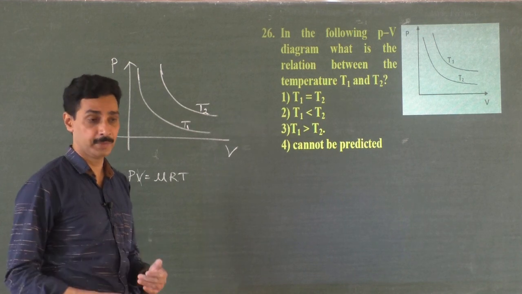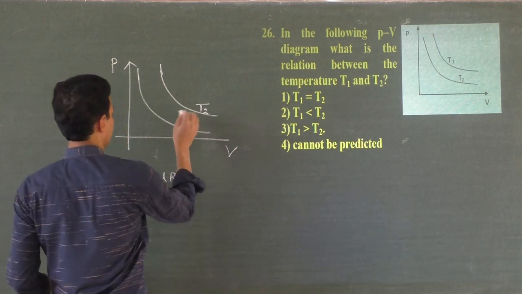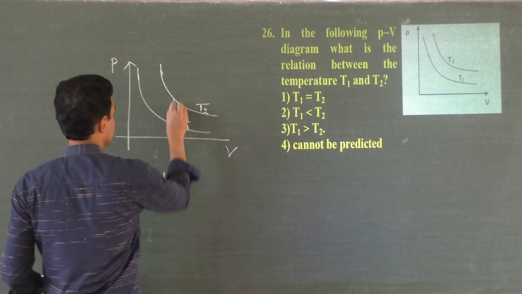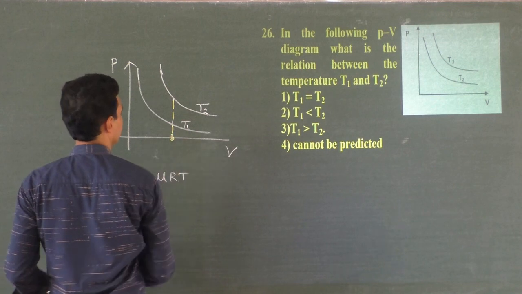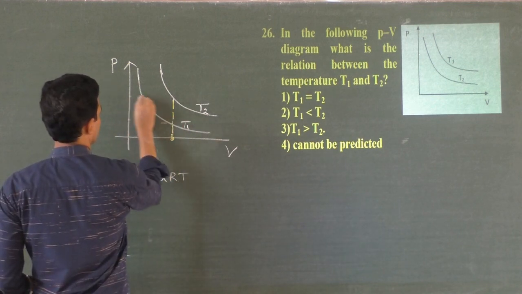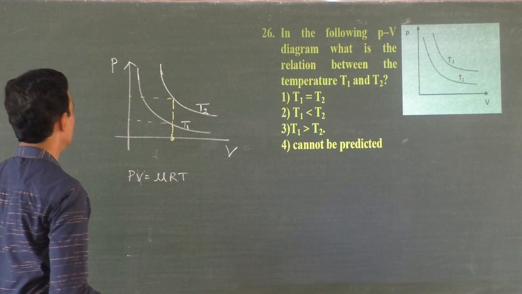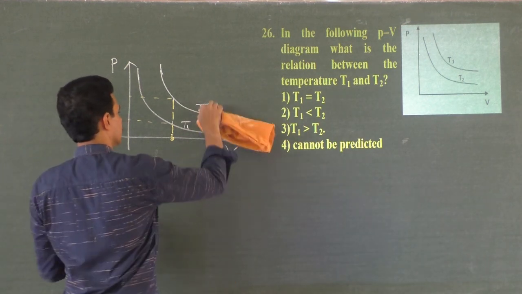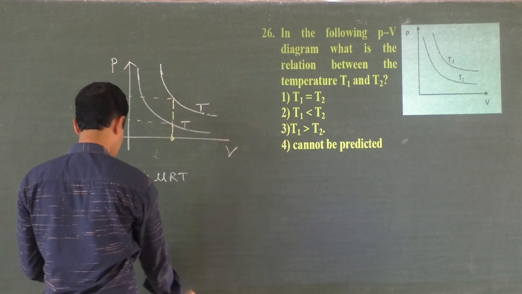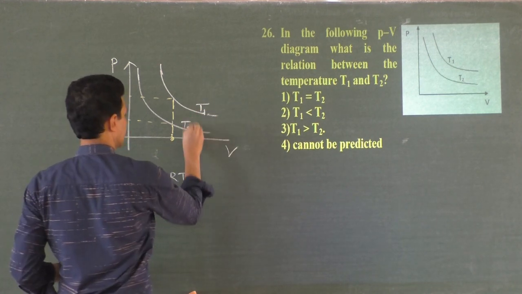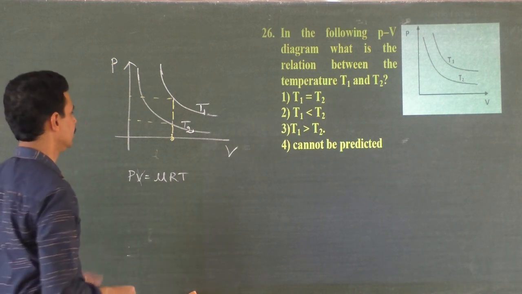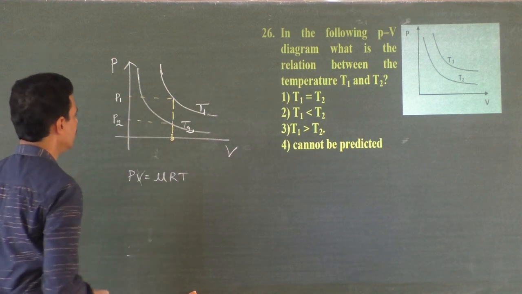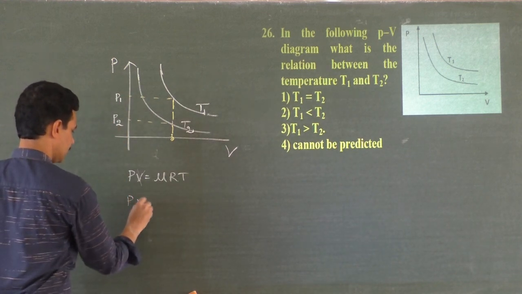I will compare their behavior at the same volume. How do I compare their behavior at the same volume? Take the same volume. This is the same volume where I compare them. What is the pressure of this one? What is the pressure of this one? This is wrongly written. It is somewhere here. This is T1 and this is T2. That is what is written in the problem, right? You see, now this is pressure 2, this is pressure 1. Am I right? Now here itself you will see P1 is greater than P2.